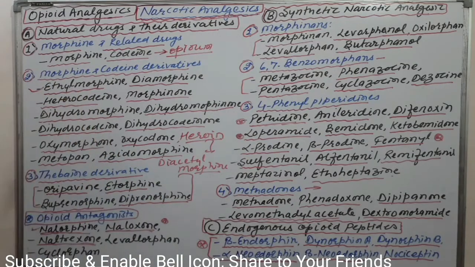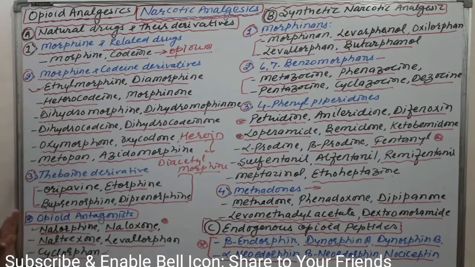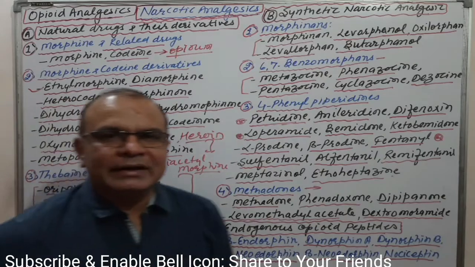Okay, next one, that may be levallorphan, and cyclorphan. These may also be used as opioid receptor antagonists. Okay, this is all about the opioid analgesics.